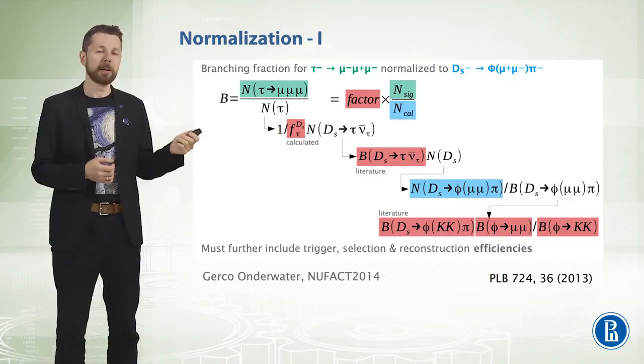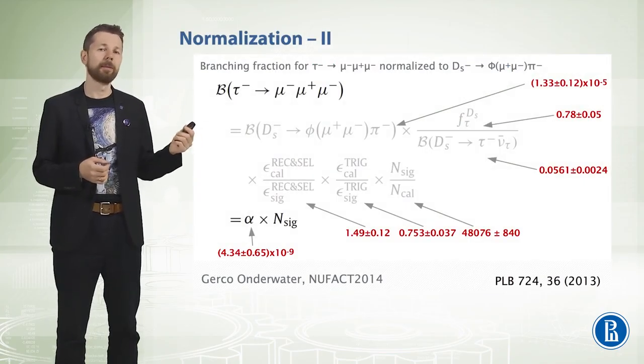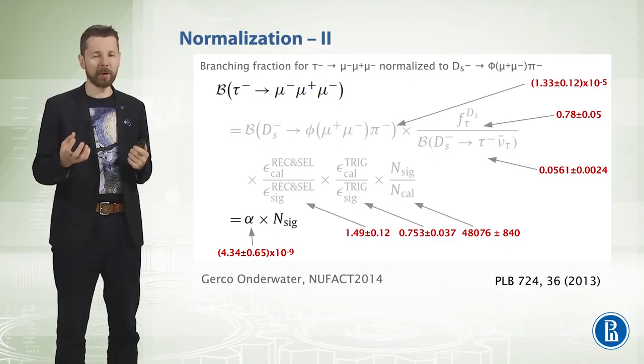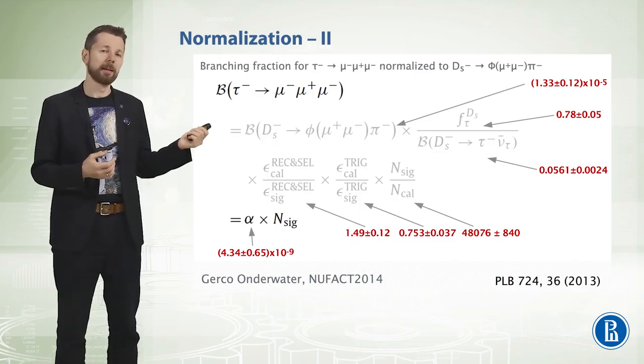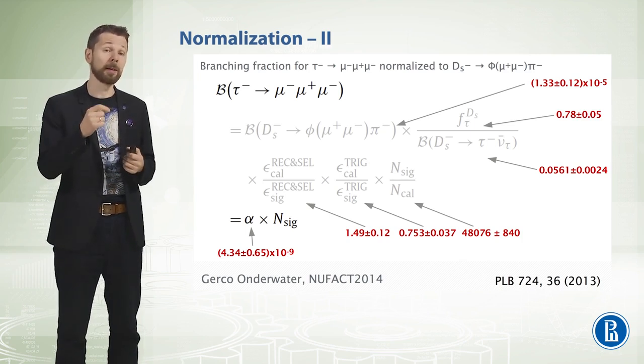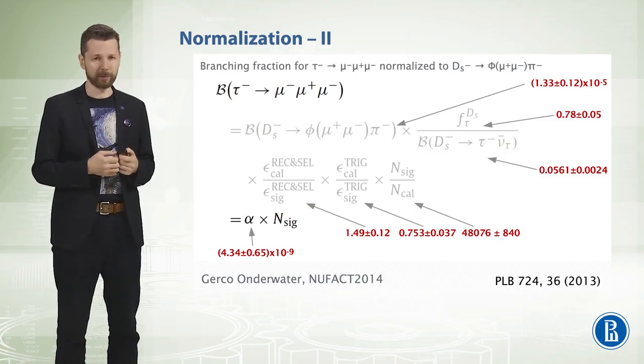Here are the numbers that are substituted into this formula, and you essentially connect together two things: the branching fraction and the number of signal events that you estimated by counting events in the signal region after applying a classifier to this region.